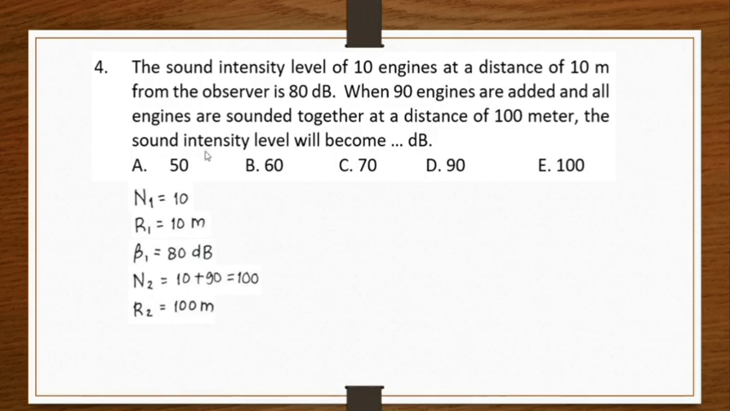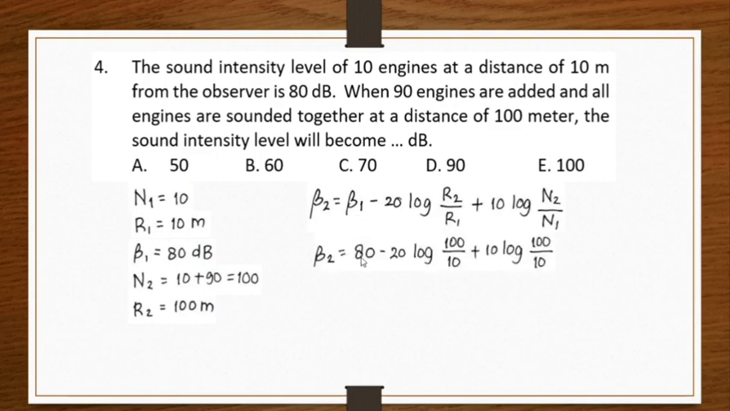We want to find beta 2, the sound intensity level now. We have this equation, beta 2 equals beta 1 minus 20 times the log of R2 over R1 plus 10 times the log of N2 over N1. Beta 1 is 80, R2 is 100, R1 is 10, N2 is 100, N1 is 10.